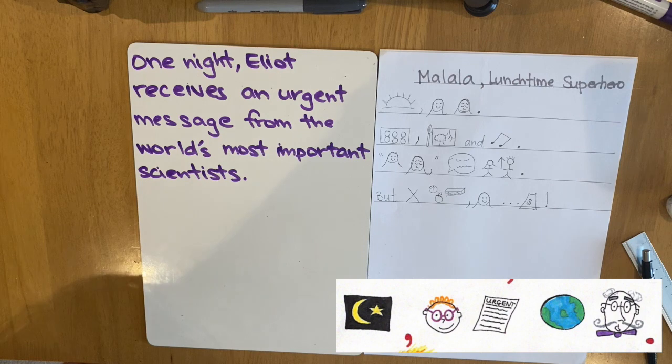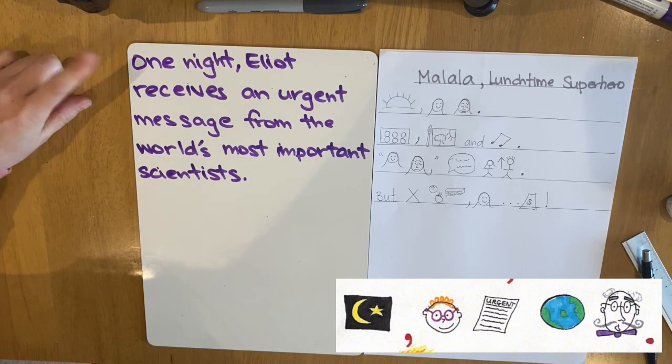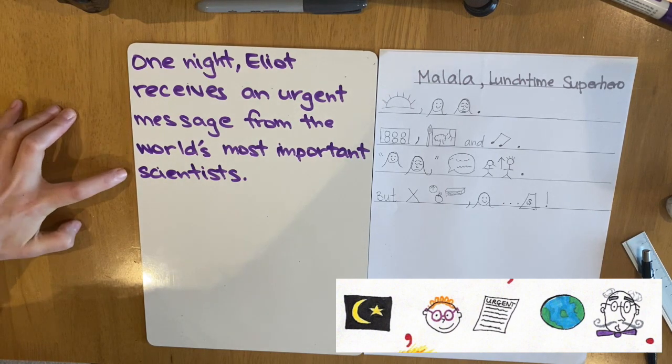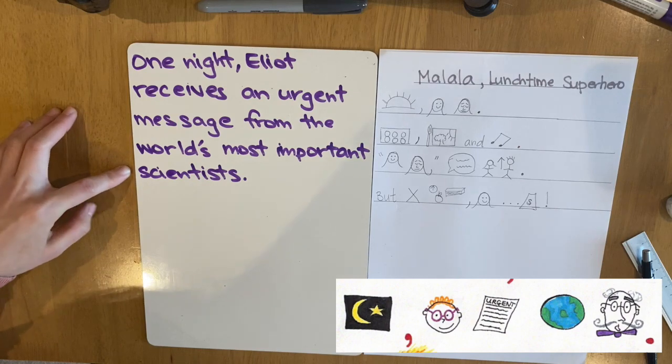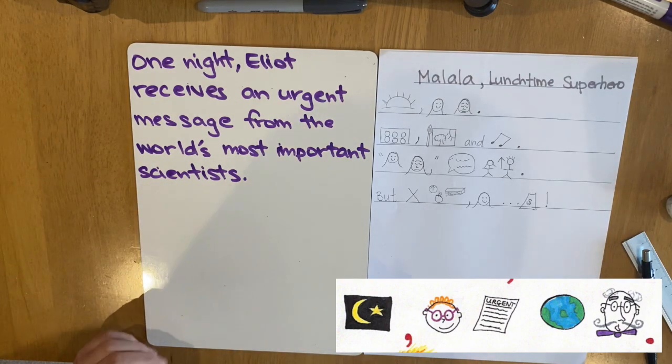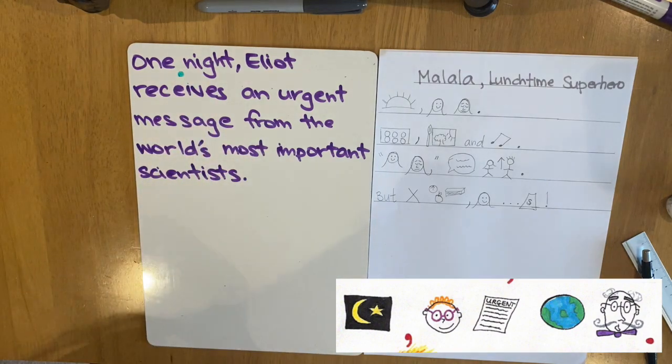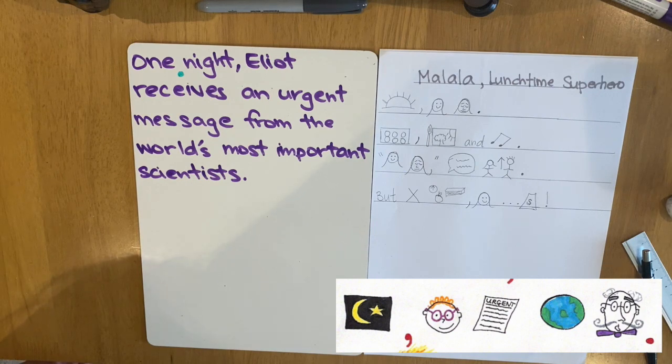The next line in the story is, one night, Eliot receives an urgent message from the world's most important scientists. The first thing I want to change is one night. Because in my story, Malala's not a superhero at nighttime. She's a superhero in the daytime. So I have to think about when she's going to receive the urgent message from someone really important.